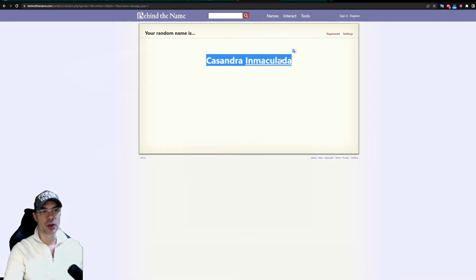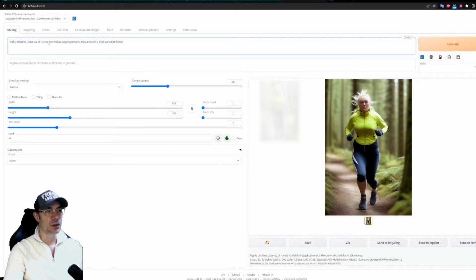So what you're going to do is select this name, copy it, go to your Stable Diffusion, and paste it, use it as your subject. Because when you use one certain name as the subject, it will trick Stable Diffusion into anchoring that name to a specific person. So it'll create a random person, but then it'll stick to the same face and the same aspect, more or less. It's not going to be 100%, but more or less it's going to stick to the same features when you use that name. So now my Hannah Hrafnilhudur, I can use her to get multiple versions of the same person doing different things. I'm going to show you the results I got.